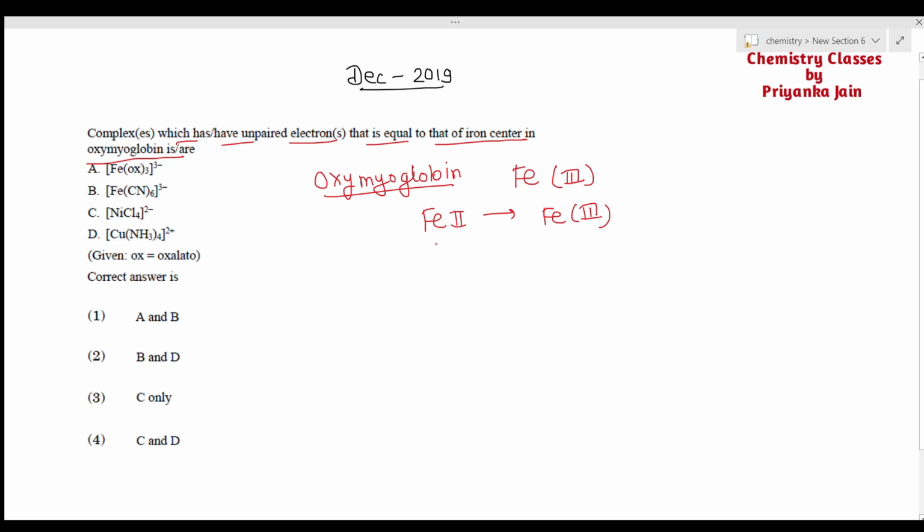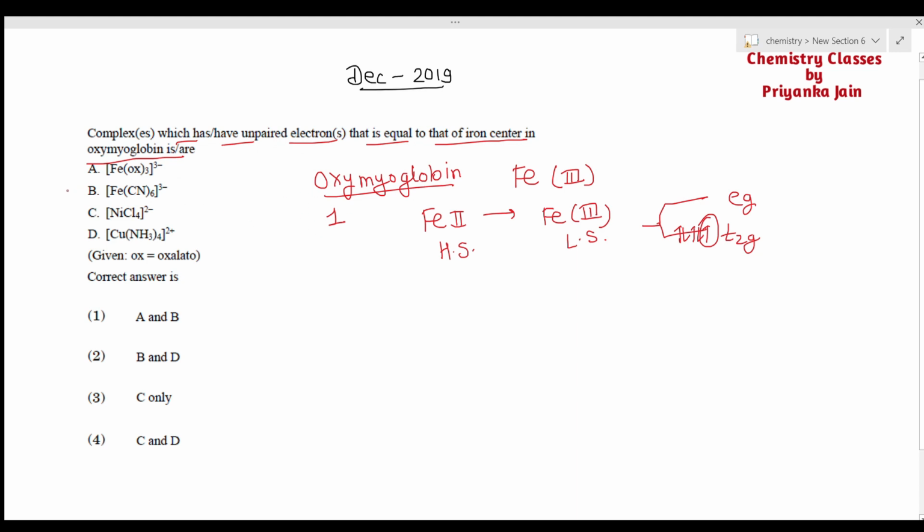Now is it high spin or low spin? It will be the low spin state. In the low spin state, this is the t2g level and this is the eg level. The total number of electrons will be 5 and they will be paired up in this manner. So there is only one unpaired electron. Okay, so the number of unpaired electrons in this case is 1. Now we have to identify the complexes which have the same number of unpaired electrons, that is, one.